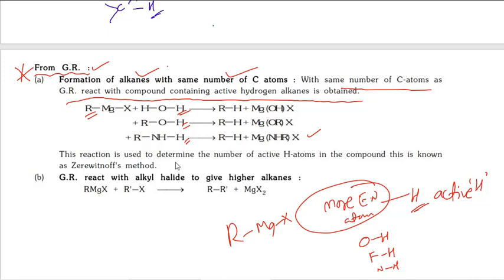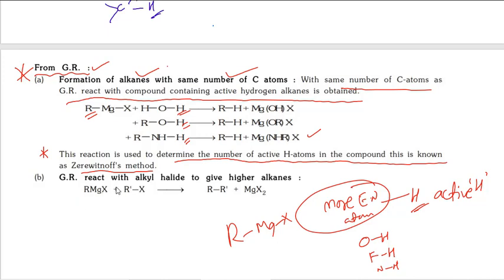This reaction is used to determine the number of active hydrogen atoms in a compound. This is known as the Zerewitinoff method, which is also one of the important ones. I will give one example for this.